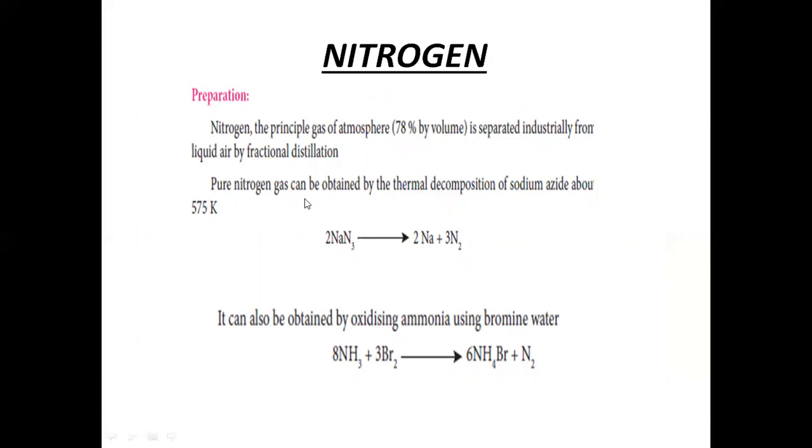Pure nitrogen gas can be obtained by the thermal decomposition of sodium azide. The formula for sodium azide is NaN3. Thermal decomposition is with the help of heat, so we are breaking the bond. NaN3 at 575 Kelvin gives sodium and nitrogen gas separately. The next preparation: it can also be obtained by oxidizing ammonia with bromine water. Reacting ammonia with bromine water gives ammonium bromide and nitrogen gas.